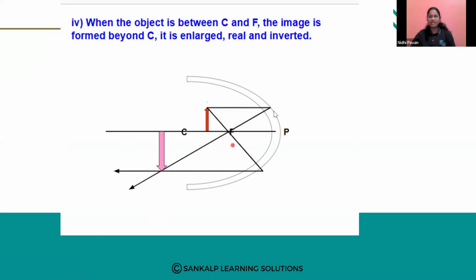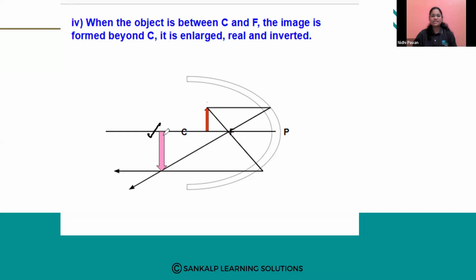Both reflected rays, this reflected ray and this reflected ray, are meeting at this point. The point is beyond C.